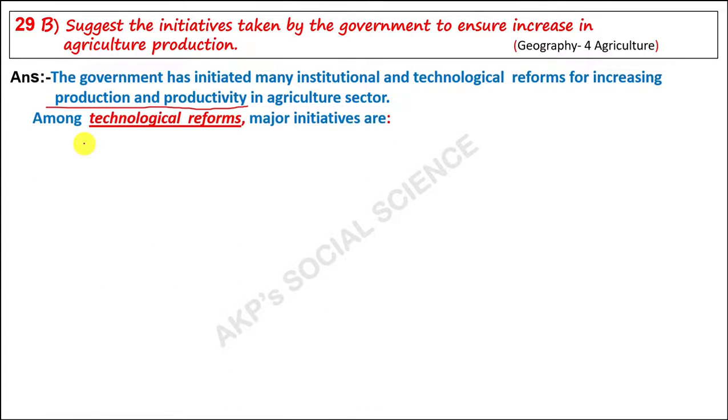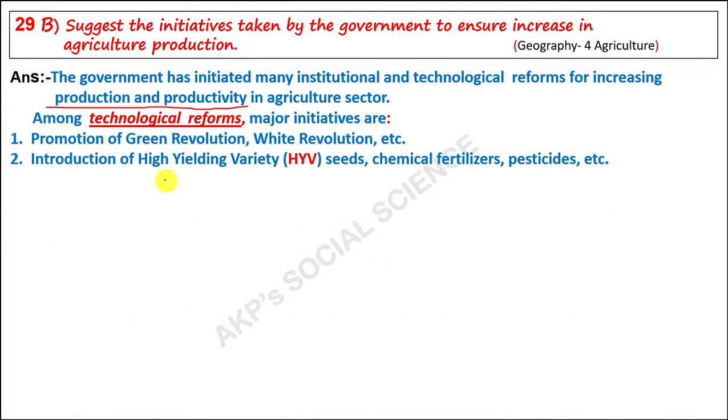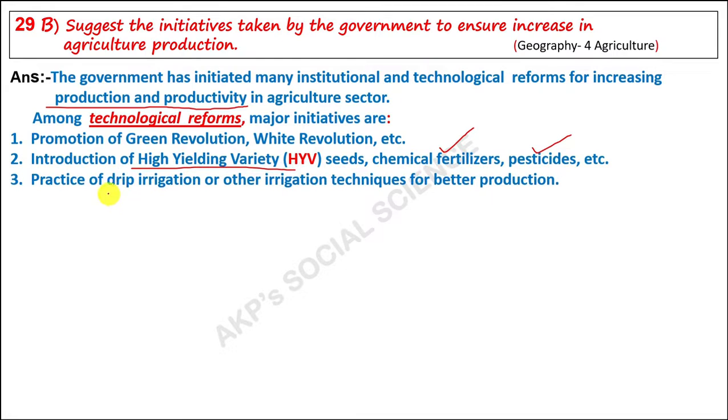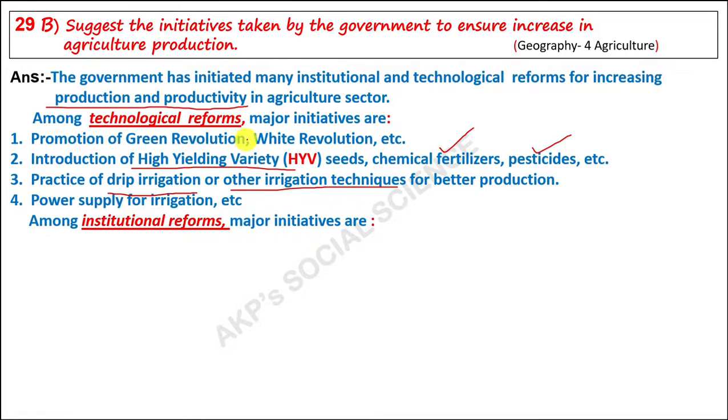Among the technological reforms, the major initiatives are promotion of the green revolution, white revolution, etc. Introduction of high yield variety HYV seeds, chemical fertilizers, pesticides, etc. Practice of drip irrigation or other irrigation techniques for better production. Power supply for irrigation. These are the technological reforms.